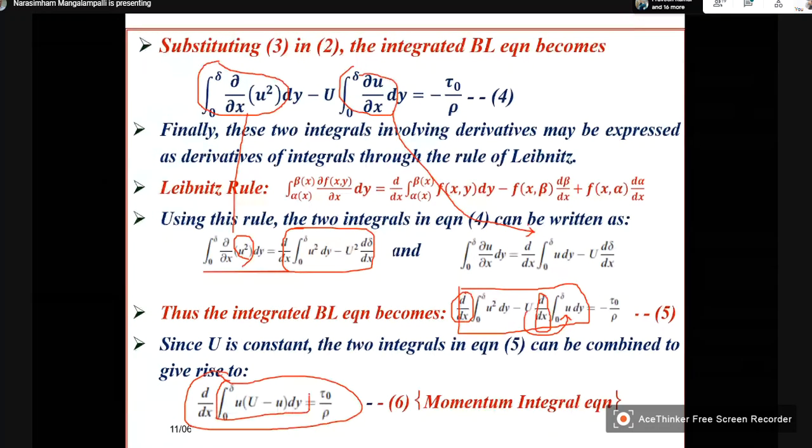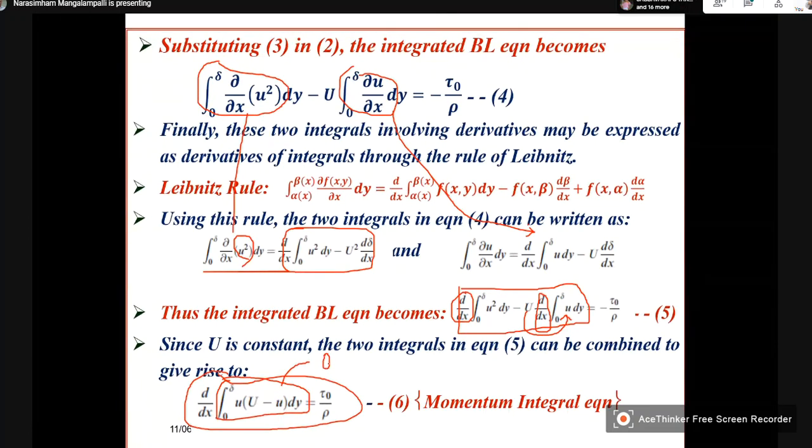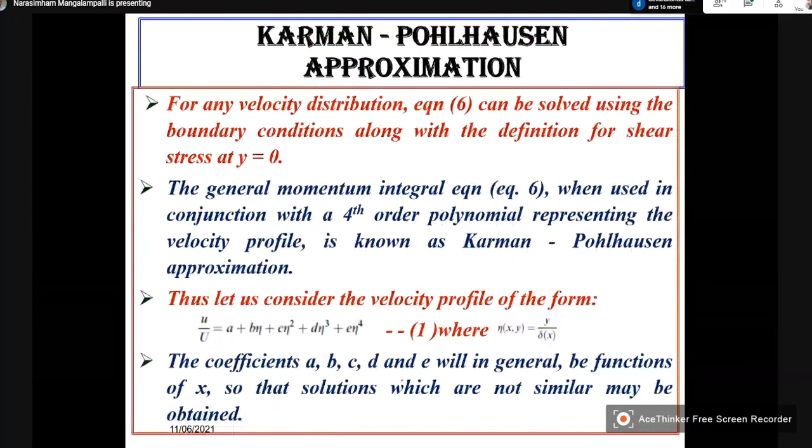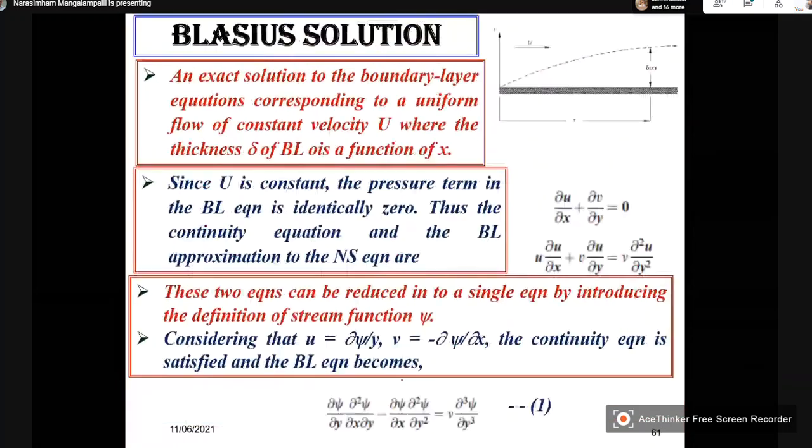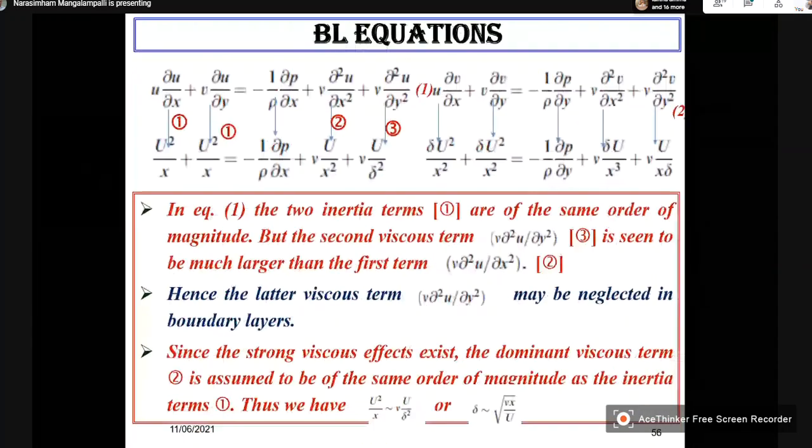Within the derivative symbol, this is nothing but a form of theta. So this is your momentum integral equation, which we got here also.